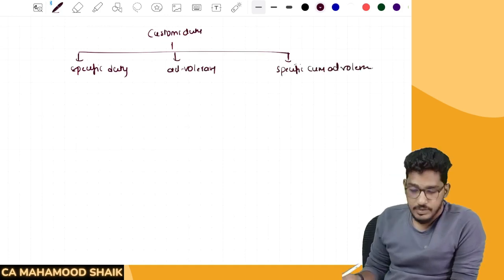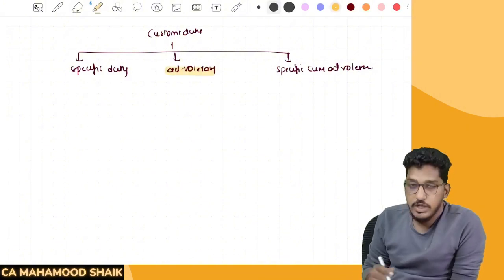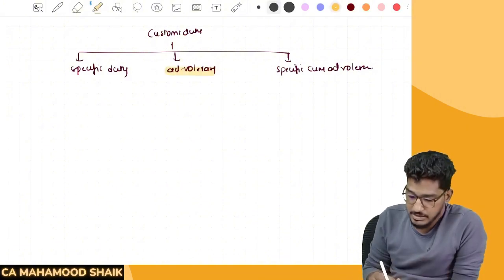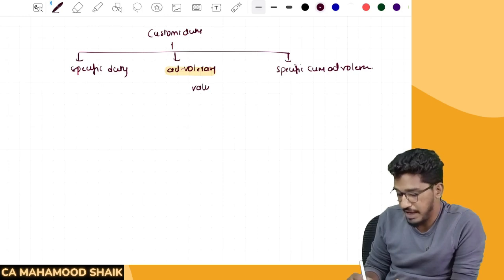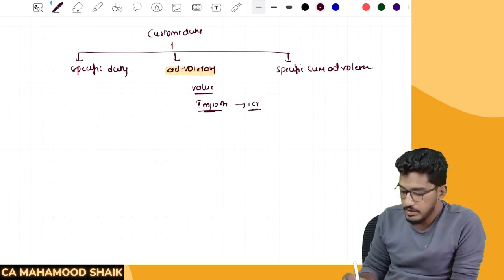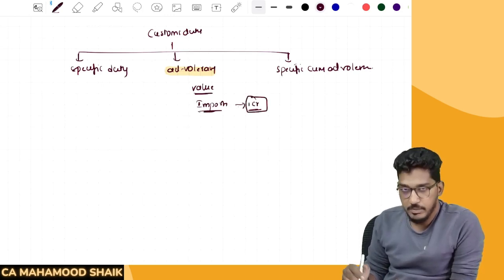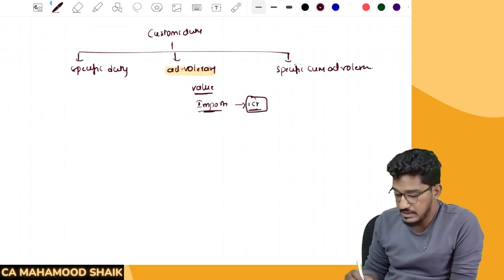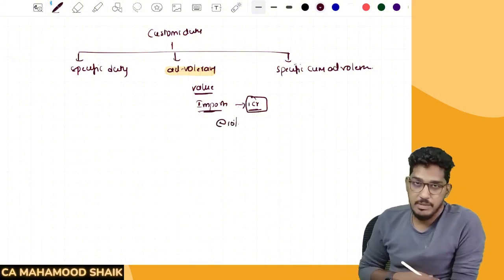Sir, what is this? First, I will explain what do you mean by ad valorem duty. Ad valorem duty means the customs duty will be determined on the basis of value. If I put it in simple terms, say for example, if you are doing imports, you made 1 CR amount of imports. So what is the value of the imports that will be determined? Say for example, it has come to 1 CR. Now on that, government will say on these items, whatever you are importing, 10% of customs duty will become applicable.